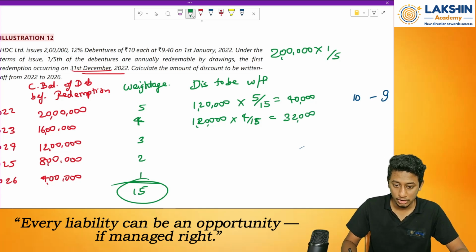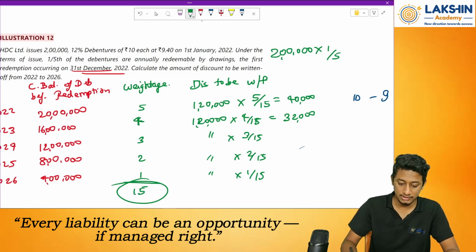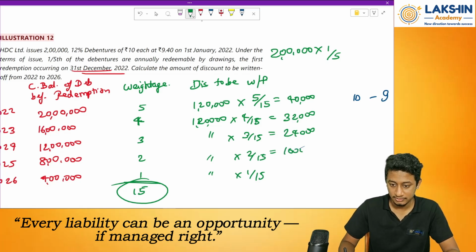So on, go on doing it: 3 by 15, 2 by 15, 1 by 15. This remains the same, 1 lakh 20,000 is the base amount. Simple ratios. So 1 lakh 20,000 divided by 15, into 3, equals 24,000. Then 2 equals 16,000. 1 equals 8,000.